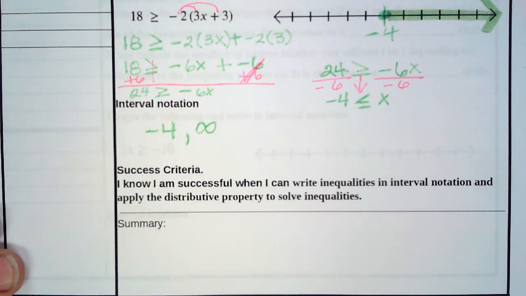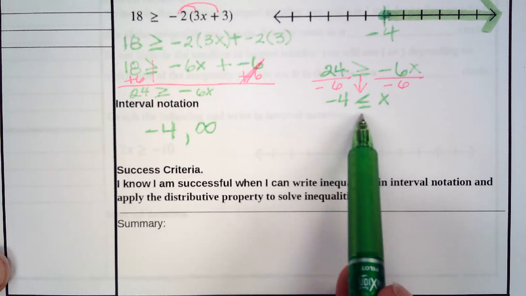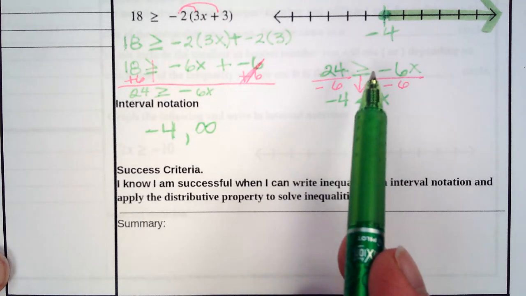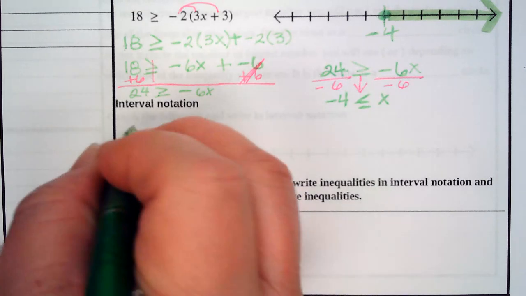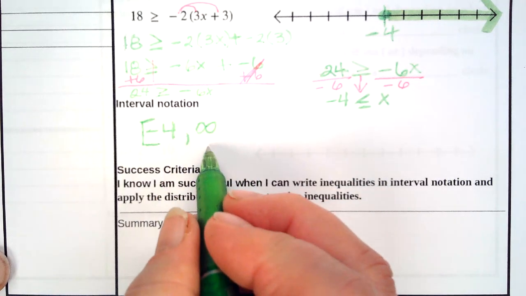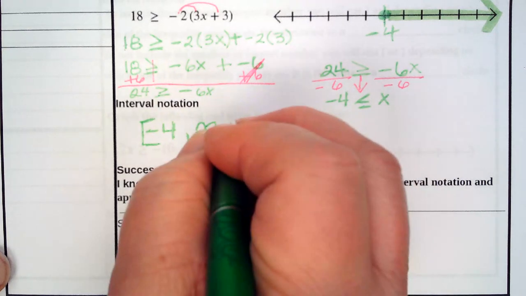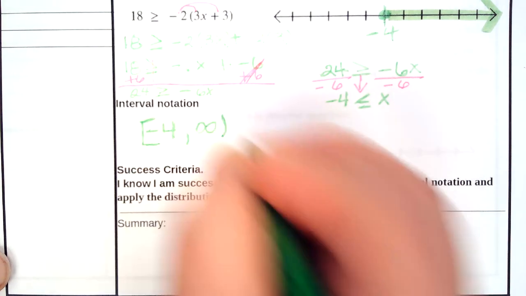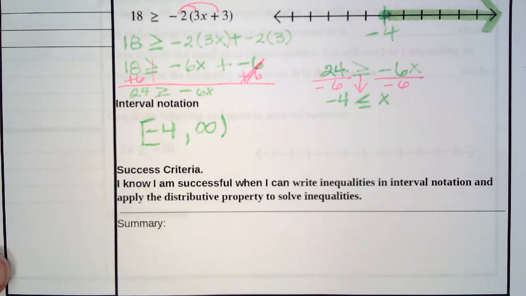Now I have to decide, do I use parentheses or brackets? Does it include negative 4? Is it a closed circle? Yes, that's your bracket. Infinity, we don't know the largest number, so we can't include it because we simply don't know it. And that is where the parenthesis comes from.